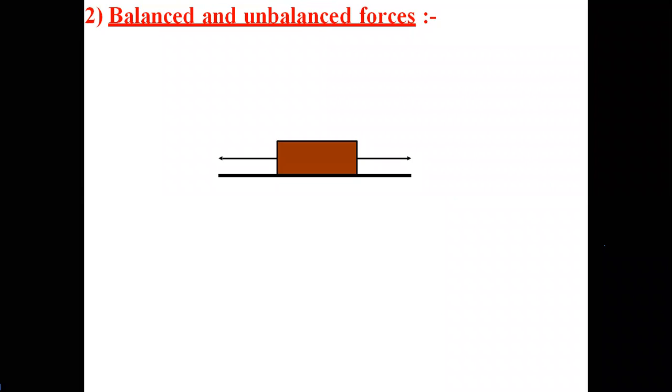See, look at this. This is acting in this direction, and this is acting in this direction. So two equal and opposite forces are acting on your body at two different positions. Then the resultant force is equal to zero. Then we can call that the balanced force. Such types of forces are called balanced forces.